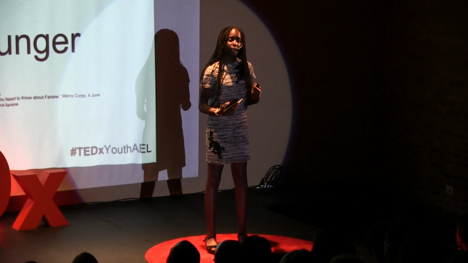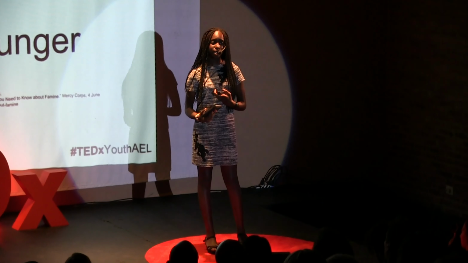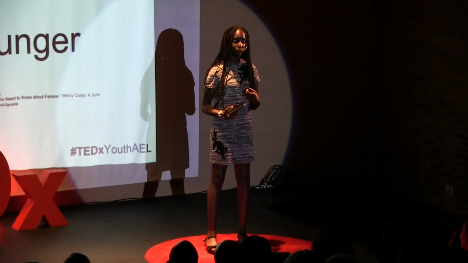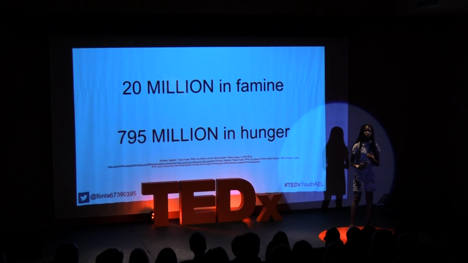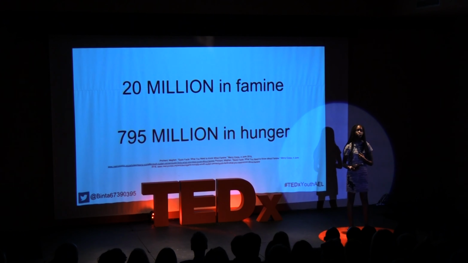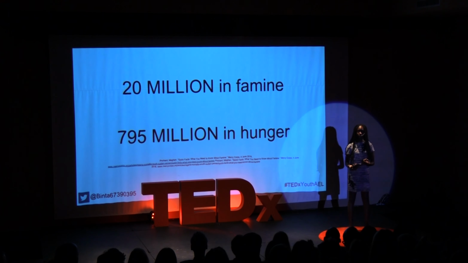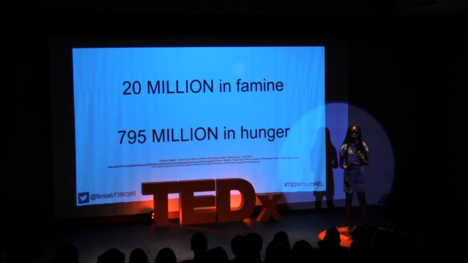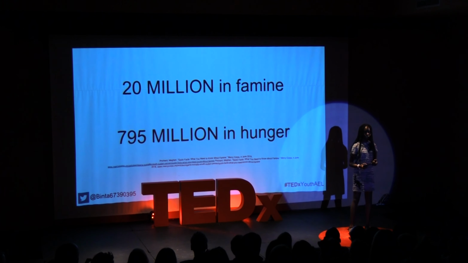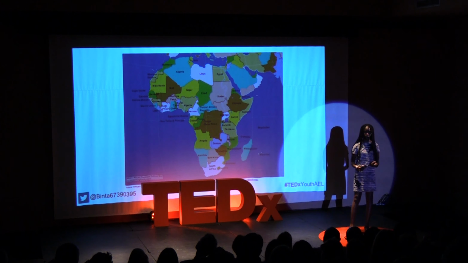Not only do we hate looking at these people because it makes us feel sad and uncomfortable, but also we are desensitized to this since we're used to seeing news reports about famines. We are also used to hearing about famines happening in the same areas. Because of this, we see the situation as normal to us and normal to them. Who are them? They're the million families around the world who are struggling to get food each day. Africa. There are areas in Africa where famines are much more severe, but as a whole continent, it is everywhere.